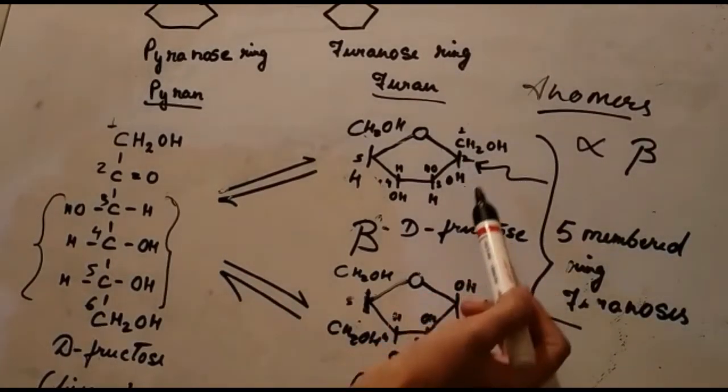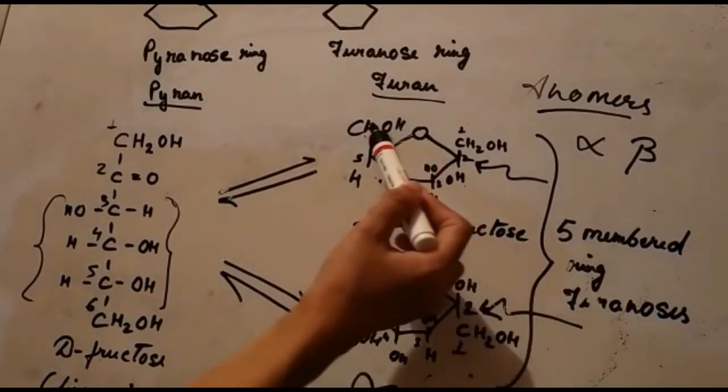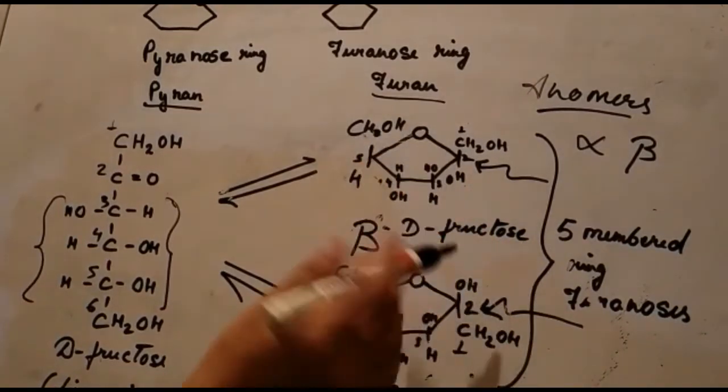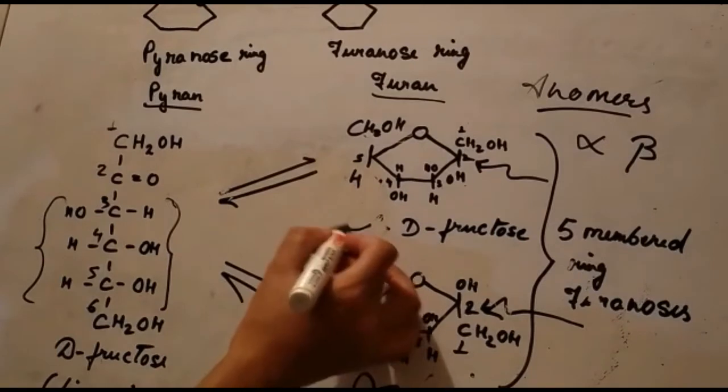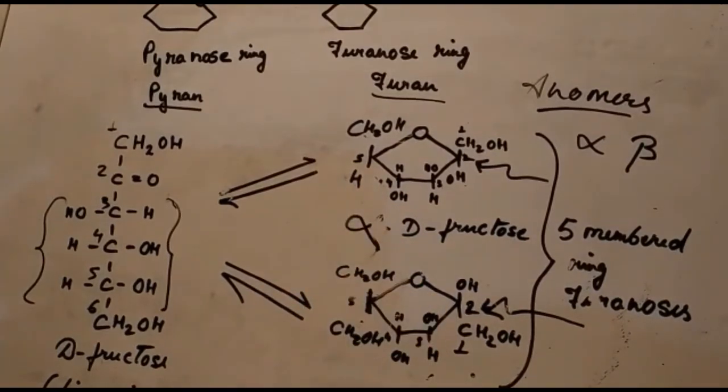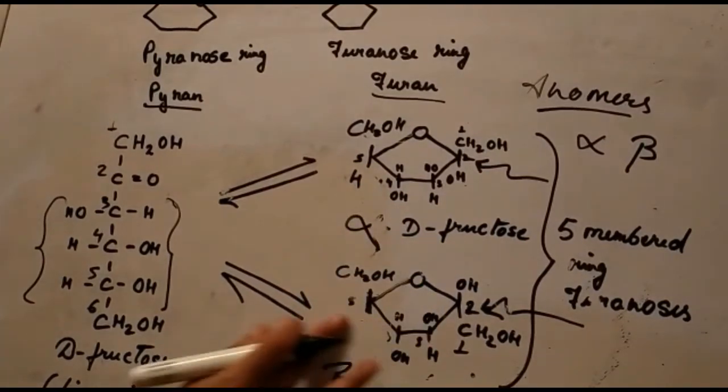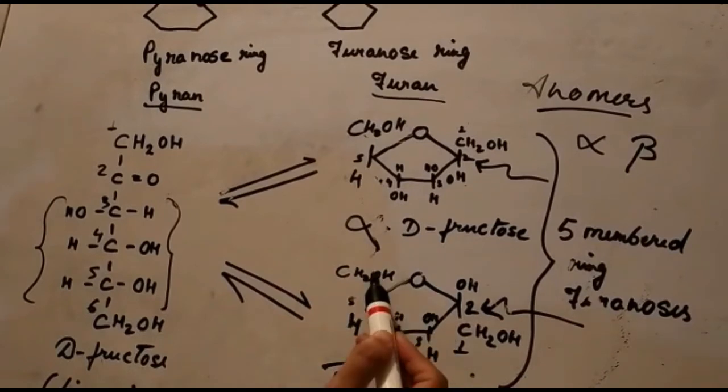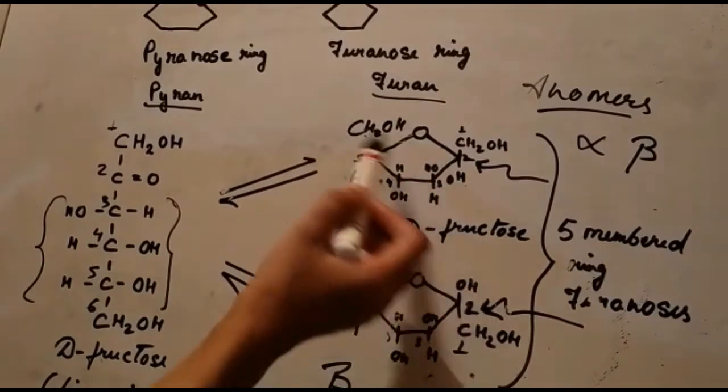So in this case it will be alpha because they are opposite, and in this case it will be beta, because here they are on the same side.